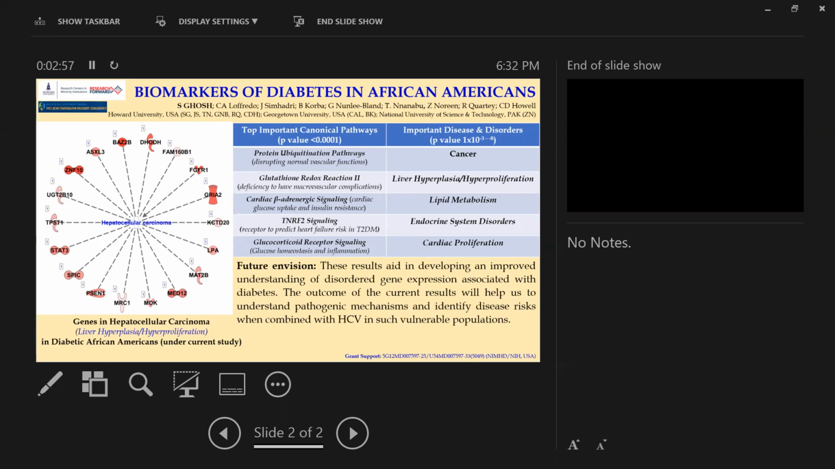This study will aid in developing an improved understanding of disordered gene expression associated with diabetes. The outcome of the current results will help us to understand the pathogenic mechanism and to identify disease risk when combined with HCV in such vulnerable populations.